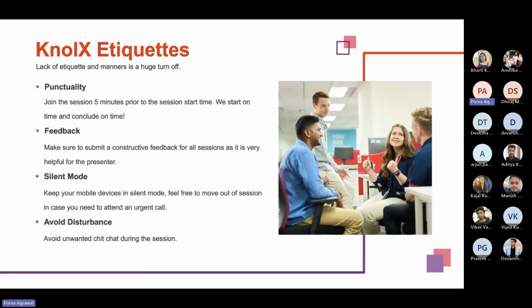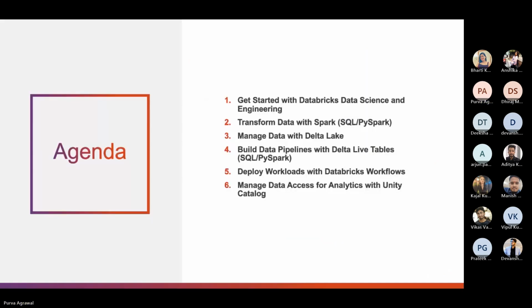Before starting, let's go through some basic knowledge session etiquettes that we should follow, because lack of etiquette and manners is a huge turnoff. First is punctuality. Join the session 5 minutes prior to the session start time. We start on time and conclude on time. Feedback: make sure to submit constructive feedback for all the sessions as it is very helpful for the presenter. Keep your mobile devices in silent mode. Feel free to move out of the session in case you need to attend an urgent call, and avoid unwanted chit chat during the session.